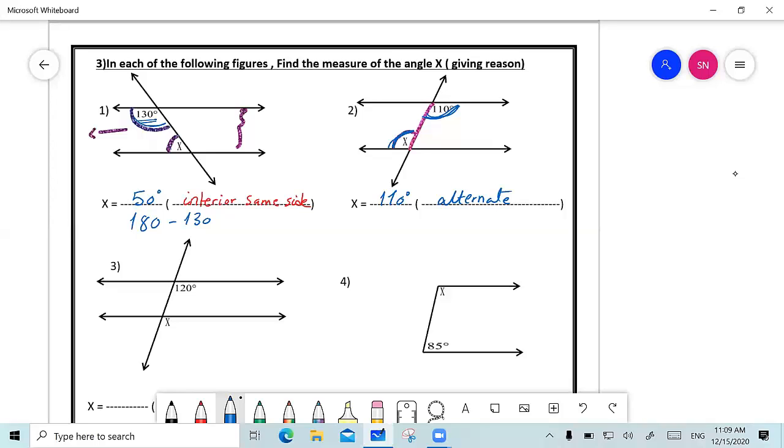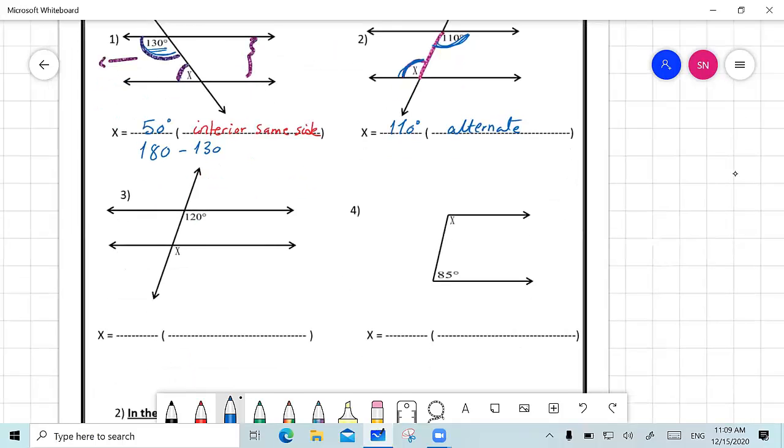So it will be so easy if you decide whether they are on the same side or not, and whether they are both interior or one interior and one exterior. You will jump to the conclusion so easily. Okay? Okay, thank you. Welcome.